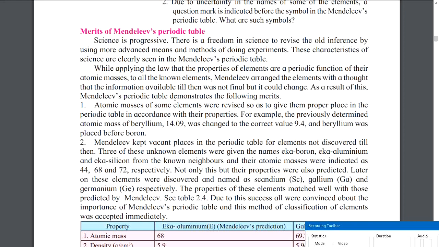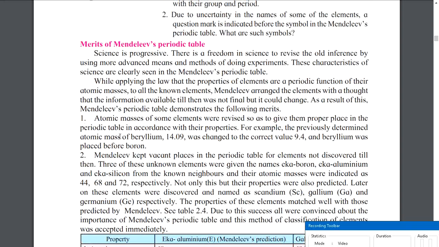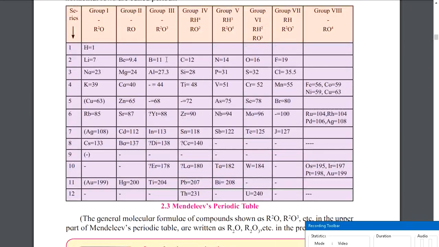As a result of this, Mendeleev's periodic table demonstrates the following merits. Now let us learn about the merits of Mendeleev's periodic table. Atomic masses of some elements were revised so as to give them proper place in the periodic table in accordance with their properties. For example, previously the atomic mass of beryllium was 14.09, and then it was changed to the correct value 9.4, and beryllium was placed before boron. Let us find beryllium.